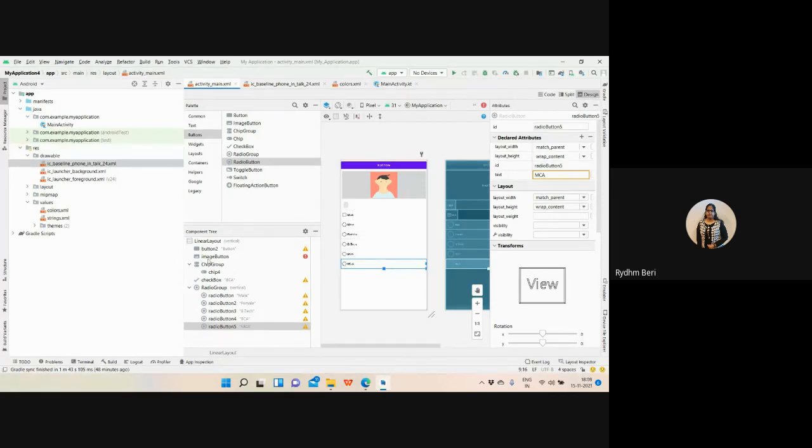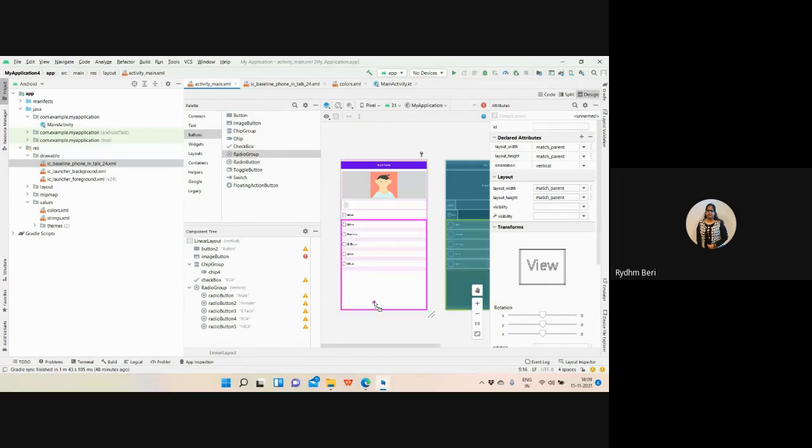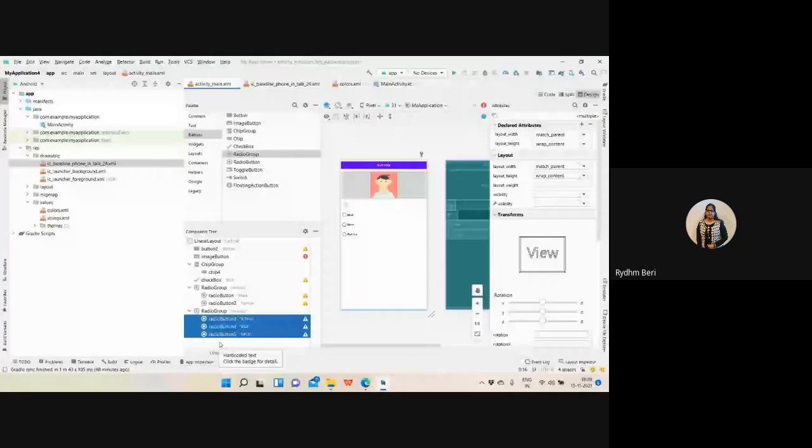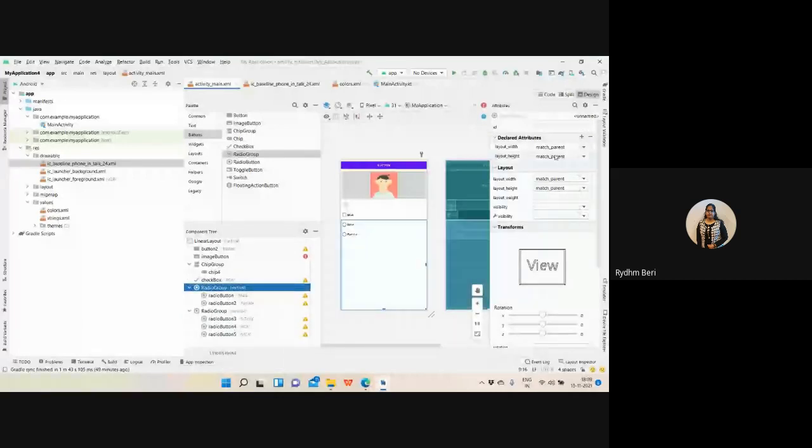So for that, I want to have another radio group. I'm not showing it because it has the width and height as match parent, and I want to have the width and height as wrap content.